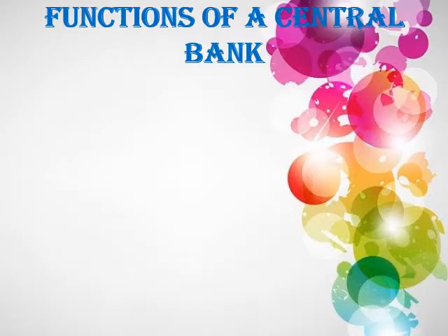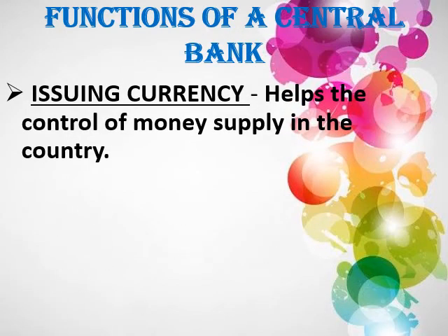Okay. So, here are the functions of a central bank. The first function is issuing currency. Basically, the central bank has control over the monetary system of our country. Even the money supply of the entire country is in the hands and control of the central bank. Another important thing is that the central bank tries to maintain uniformity in the monetary system of the entire country. The Reserve Bank of India is the Central Bank of India, and in India, RBI is responsible for controlling the entire monetary system of our country.